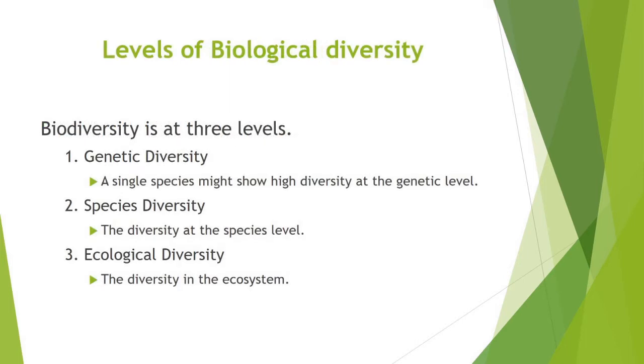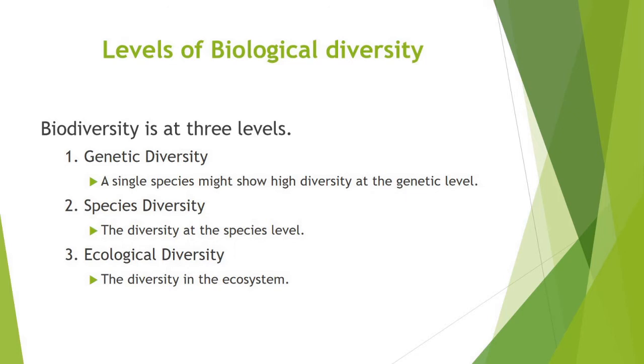Levels of biological diversity. Biodiversity is at three levels: genetic diversity, species diversity, and ecosystem diversity. In genetic diversity, a single species might show high diversity at the genetic level. For example, India has more than 50,000 genetically different strains of rice and 1,000 varieties of mango.